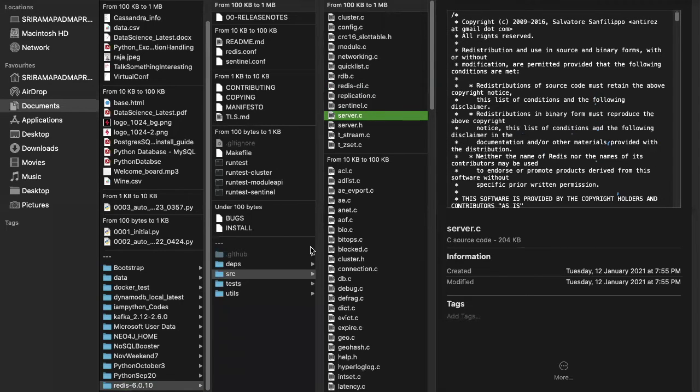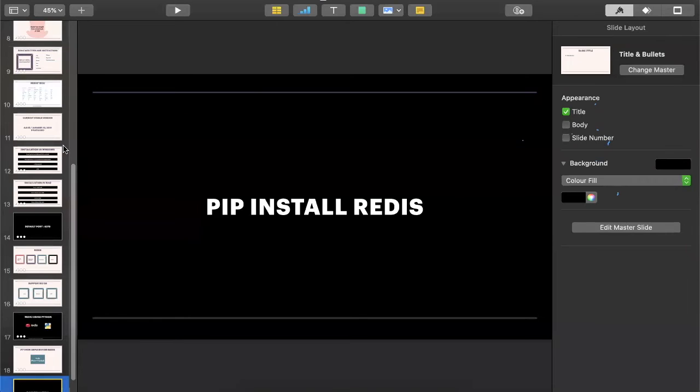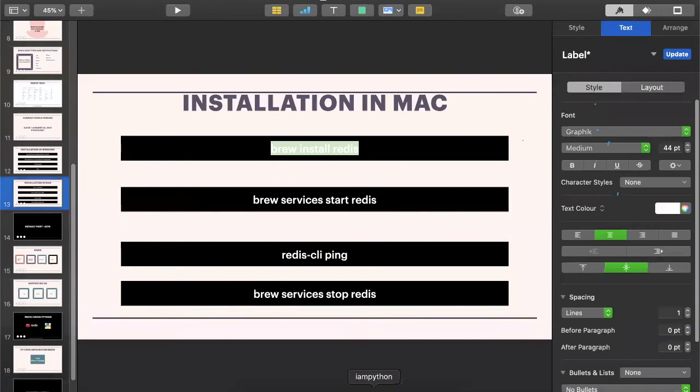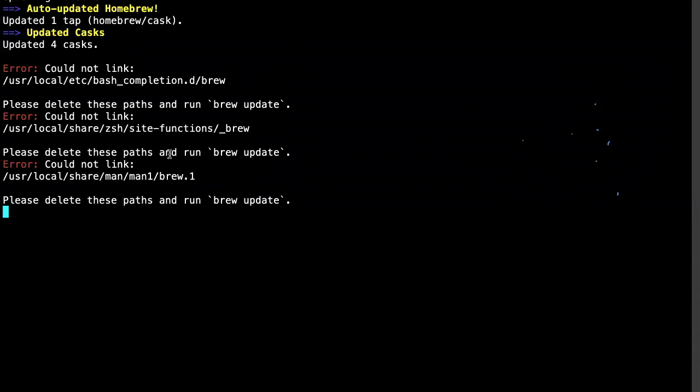But I don't want to use this folder here. Just leave it. I will go with the commands which I explained here: brew install redis and so on. Very simple commands, guys. Go and type brew install redis, and it will get installed if you are using the Mac. The first time it may take some time, but since I already installed it in my system, let me show you that. What is the command? It's going to say that.